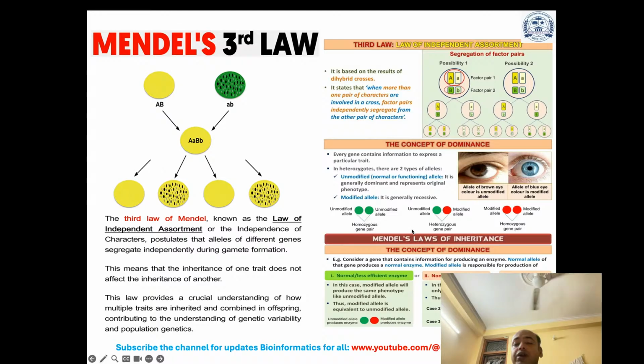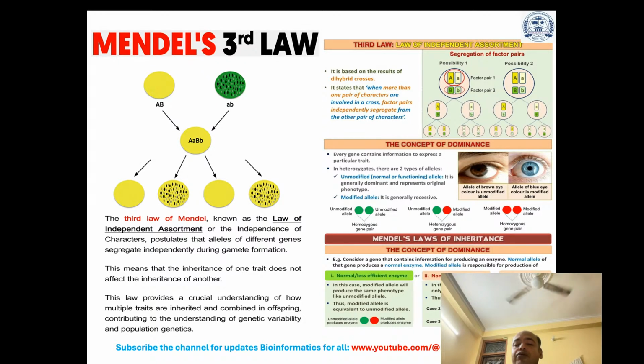If you want to understand further, consider a gene that contains the information for producing an enzyme. The normal allele of that gene produces a normal enzyme. The modified allele is responsible for the production of something different. So how can you understand this? If the modified allele produces a normal or less efficient enzyme, it will produce the same phenotype as the unmodified allele.